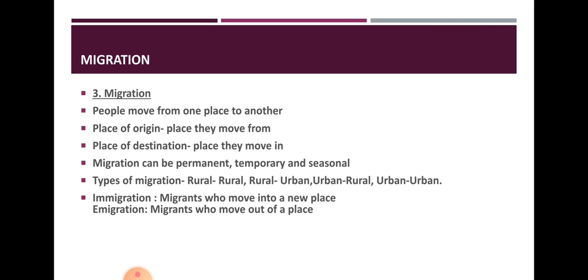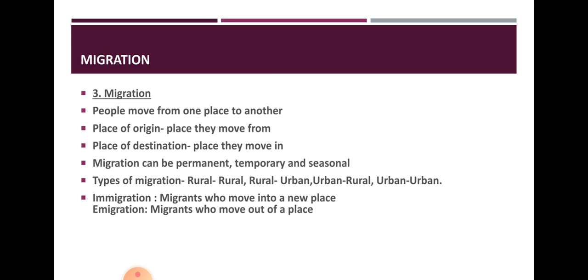Now the migration. Migration means movement of the people from one place to another place, as I already discussed. In migration, there are two places: one is the place of origin and another is the place of destination. Place of origin means the place from where they move, and place of destination means the place they move in. Migration can be permanent, temporal, or seasonal. Types of migration are international and internal, and there is a subdivision: rural to rural, rural to urban, urban to urban, and urban to rural.